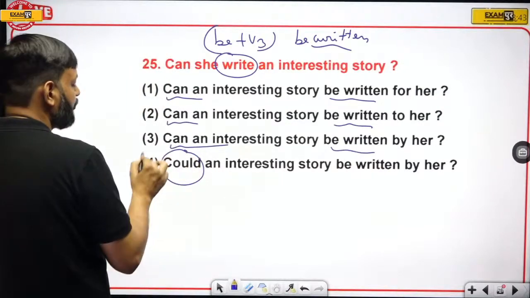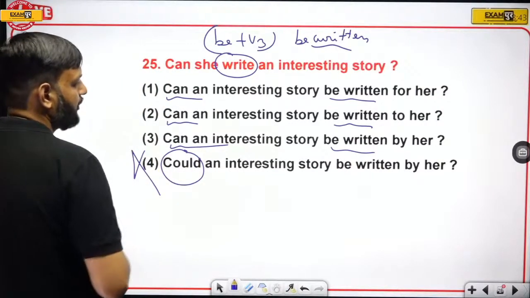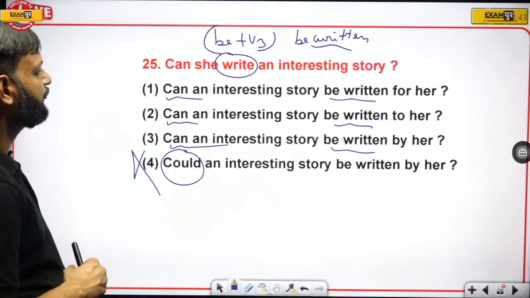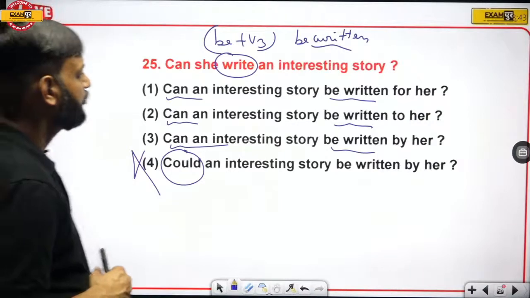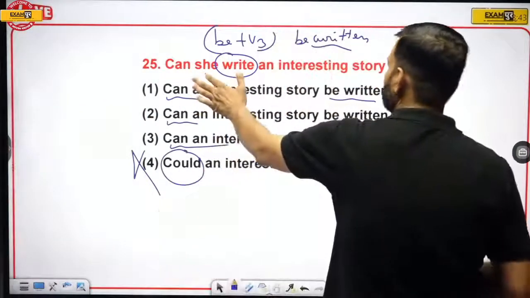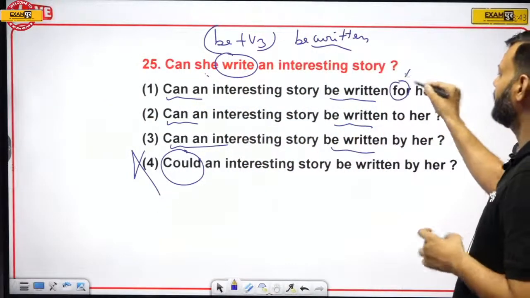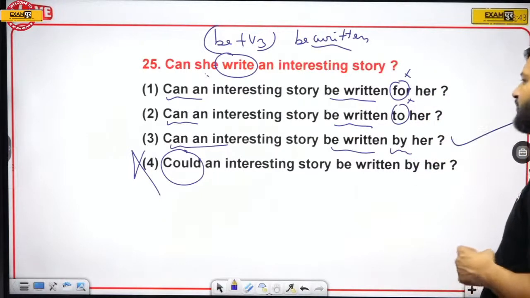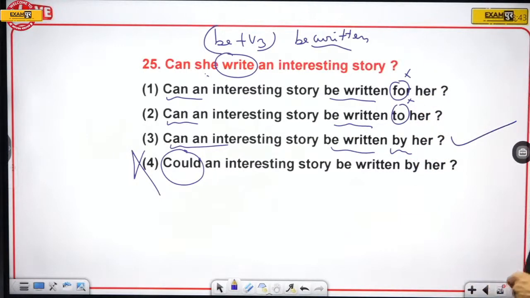You cannot change can into could. Eliminate this option. Okay, now can an interesting story be written for her? Okay, so if she is writing the story, for cannot be used, to cannot be used, by has to be used. So option number 3 is the right answer.